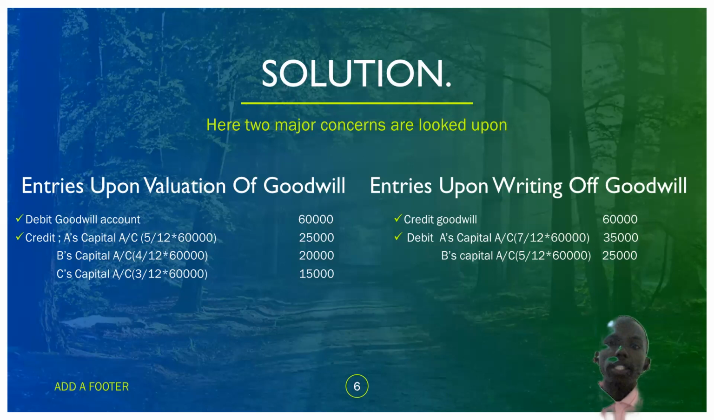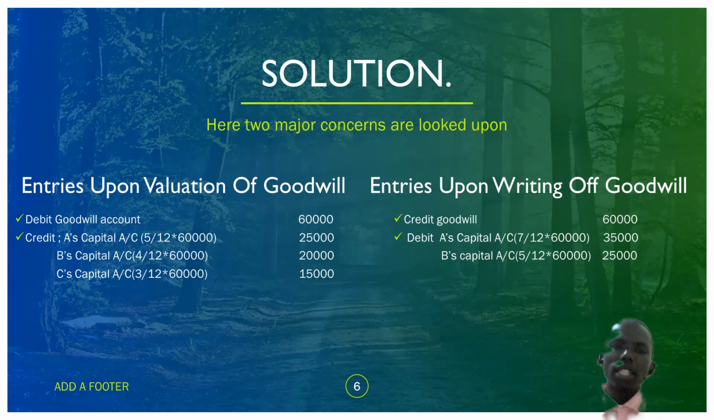Here, two major concerns are looked upon. One is the entries upon valuation of goodwill. As I had said, goodwill is a special type of asset. So if we realize an asset, it is like an increase in an asset. What do we do? We debit that asset. Now we debit the goodwill account with the 60,000. Now the 60,000, we subdivide it by crediting the respective partners' capital accounts.